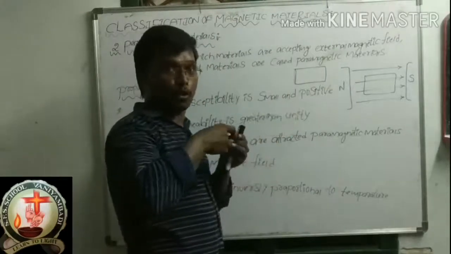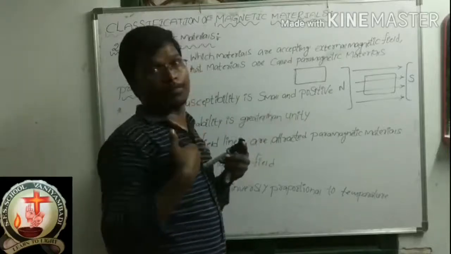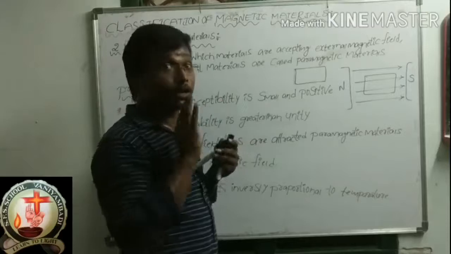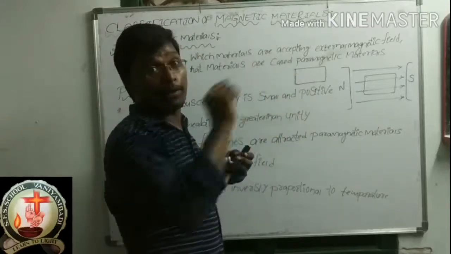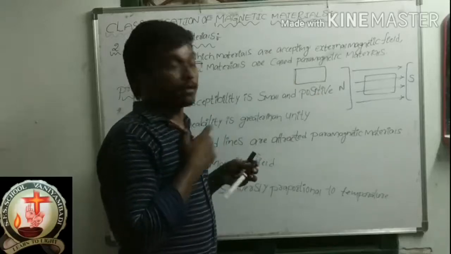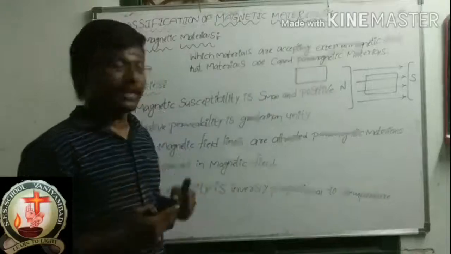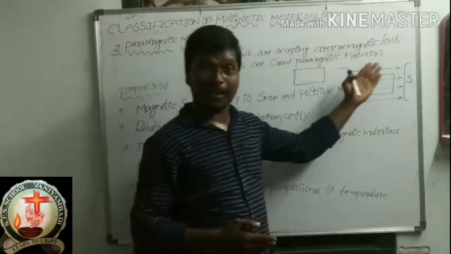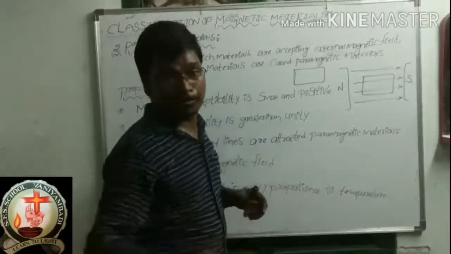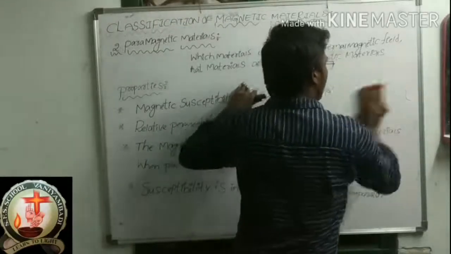It is not repelling or opposing like diamagnetic materials; it is accepting, attracting. So materials that accept the external magnetic field are called paramagnetic materials. This is the definition.